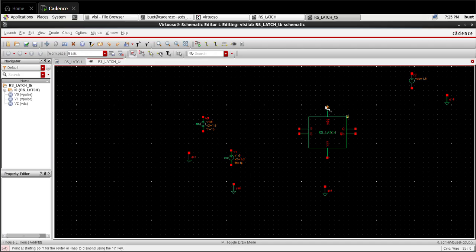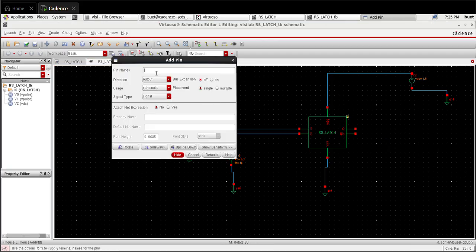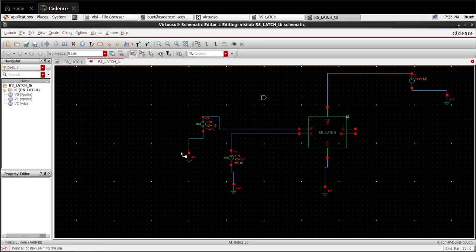Now I'm making the connections. For ports, select P and see the direction of the ports. I'm giving the port labels as the same, Q and QB. Now check and save. There are no errors.